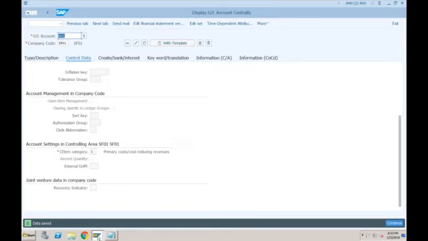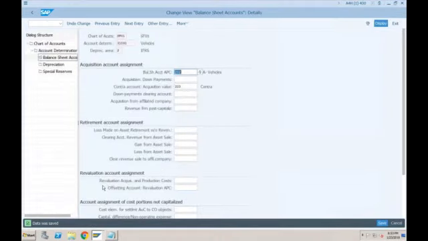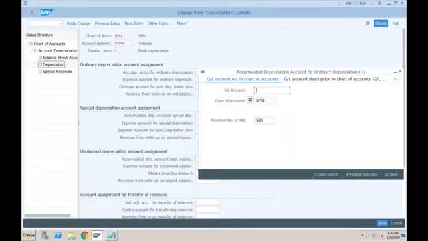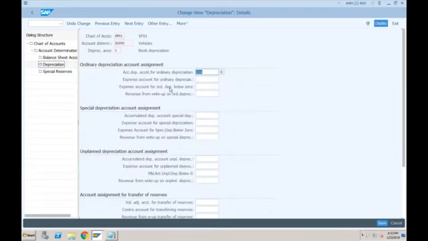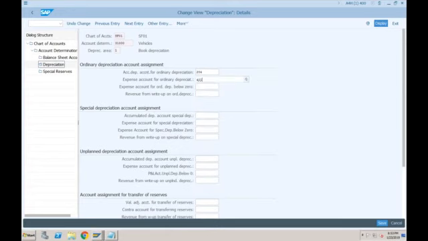Okay, now these two GL accounts that we created, again we need to go to transaction AO90, and in the depreciation tab we have to specify the depreciation accounts. So accumulated depreciation account here, which is 204. Okay, sorry, let's first assign this expense account, which is our depreciation account that we just now created as 401, not 201, 401.